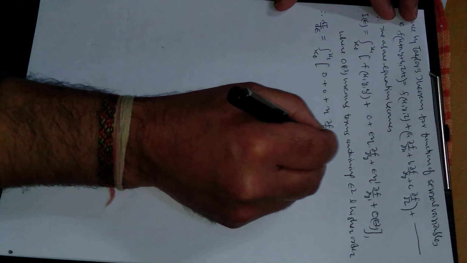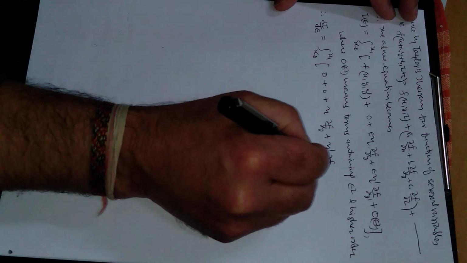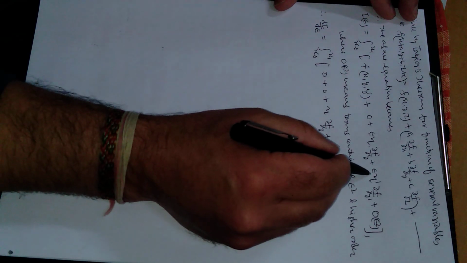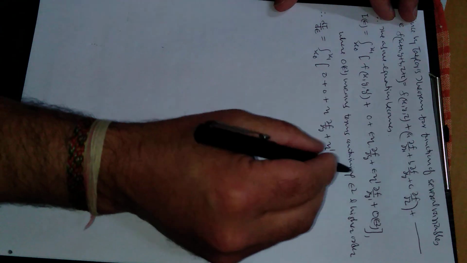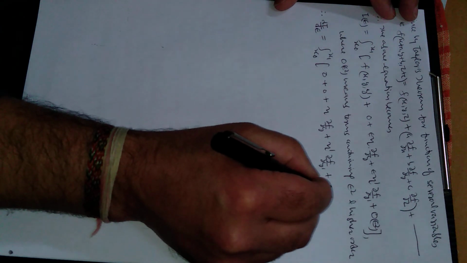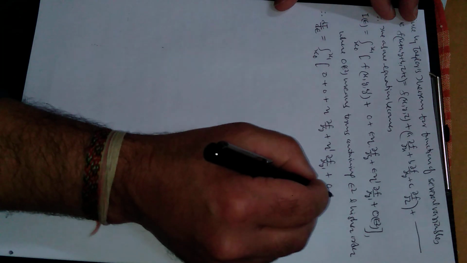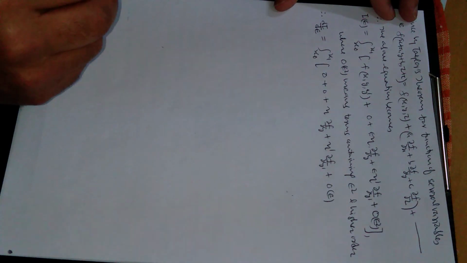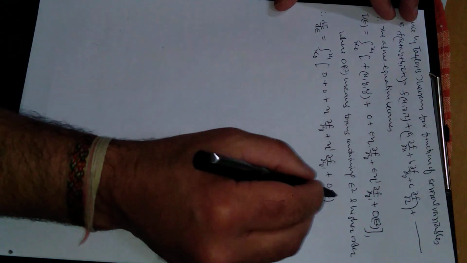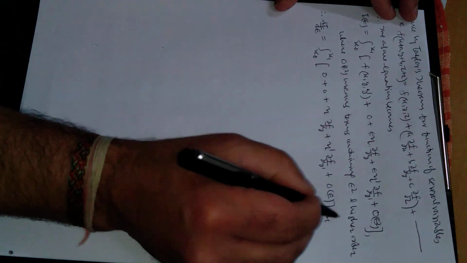Similarly this will be eta dash times partial derivative of f with respect to y dash, because these two are constant. We are finding the derivative with respect to epsilon, and the derivative of epsilon square will be 2 epsilon actually. So this will now be order of epsilon, right? Bracket close with respect to x.